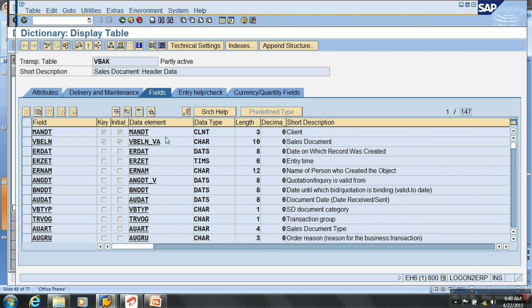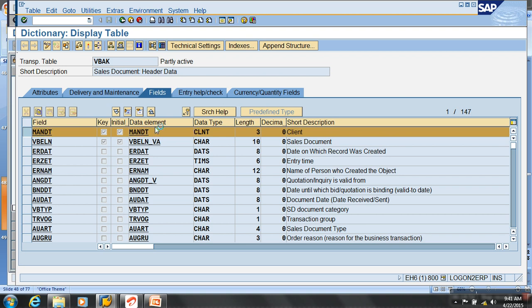Now, does this table have a field called MANDT? Yes, it's a client dependent table, because which client did I log into ECC with? 800, right? If I log in with 810, I see different content. If I log in with 800, I see different content. That is handled by this field. Now, don't worry about this.